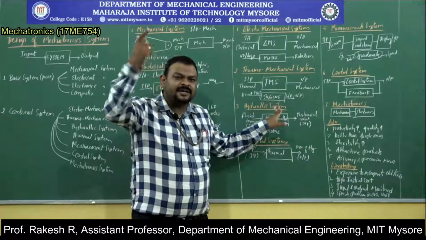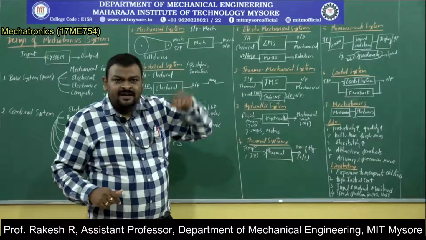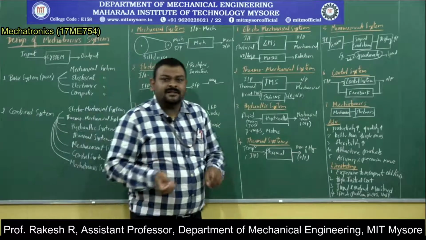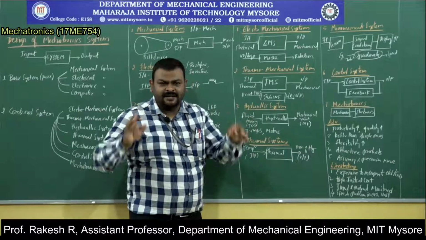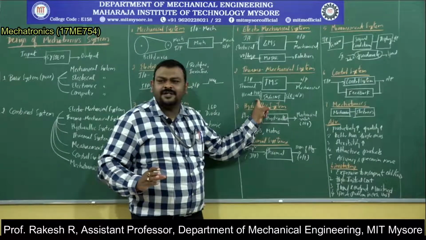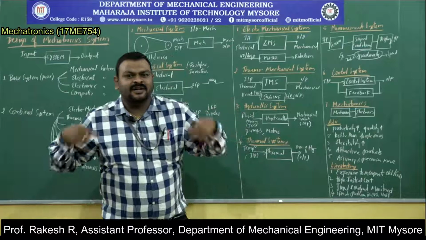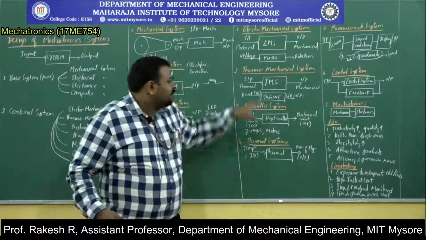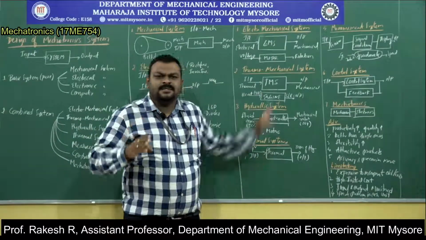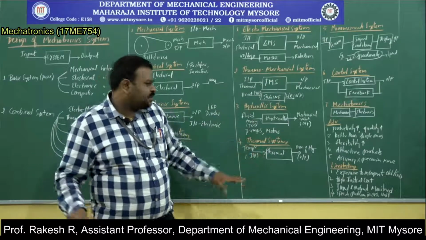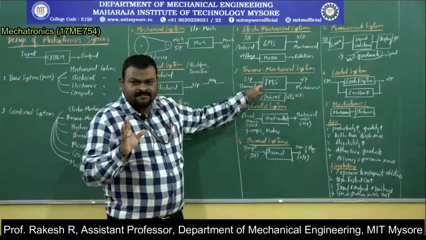Chemical energy is converted into mechanical rotation. Chemical energy is burned in the form of a combustion process. In the combustion, you will be getting a lot of heat. That heat is nothing but the input to the engine, and the output is mechanical rotation. That is what you are getting in the wheels. Like that, there are several examples. This is not only one example, there are several examples. You can quote any one.